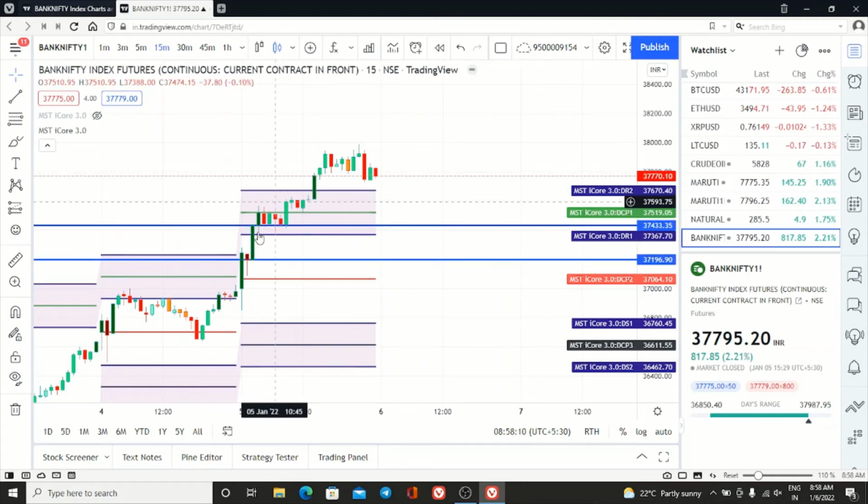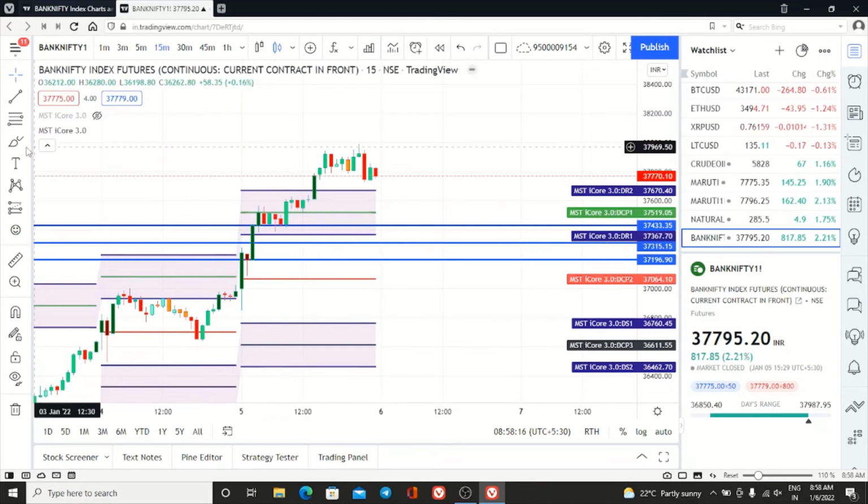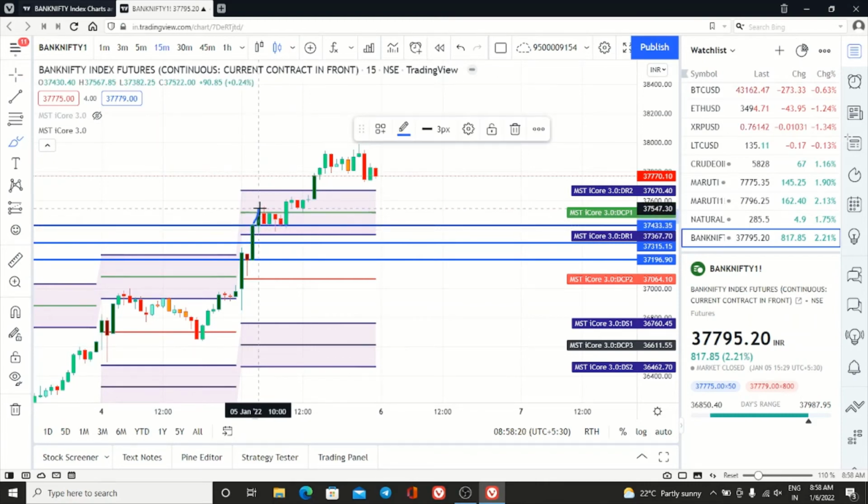Now it has broken the high. So the possible reversal point is the midpoint. So if the market is coming, it is broken. First it will go here, then it will come and retrace to the same point. And this is called retracement. If it is coming further, it will come only to this level. It will not break this low. Then it will shoot up. Same thing happened yesterday. Yesterday what happened?